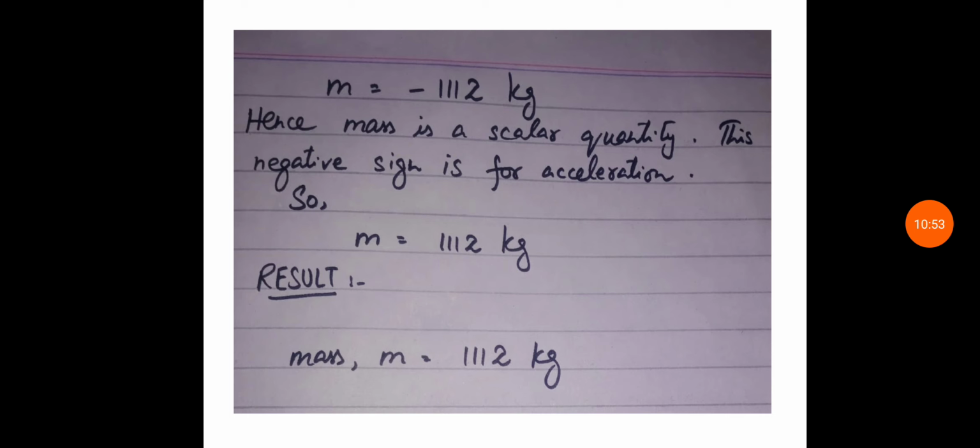By putting the values, we get Fc is 1.89 × 10^4 Newtons, r is 188.5 meters, v is 56.6 meters per second, whole squared. By multiplying the numerator's values, we get 3562650, and the square of 56.6 is 3203.56. By dividing these two values, we get 1112.090 kilograms. Now mass equals 1112 kilograms.